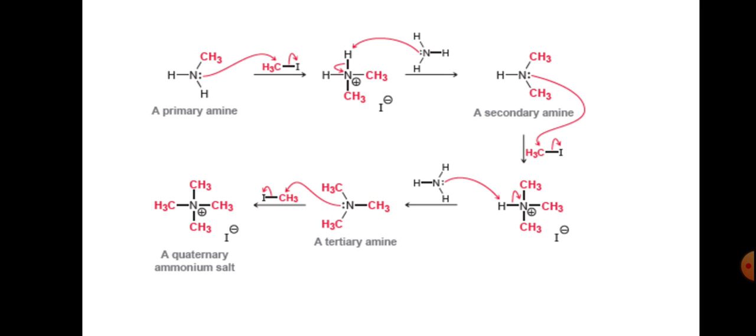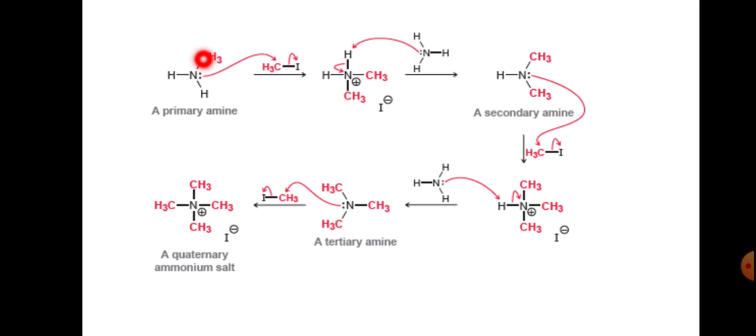And here is the complete mechanism: a primary amine and methyl iodide give the secondary amine, and one more methyl iodide gives the intermediate and then the tertiary amine, and continuing, the quaternary ammonium salt.